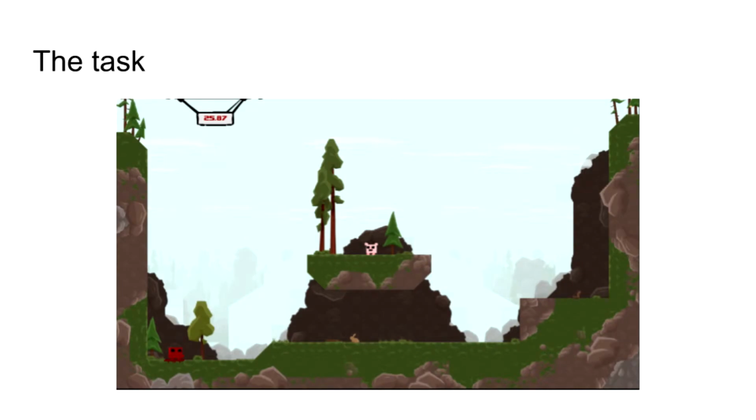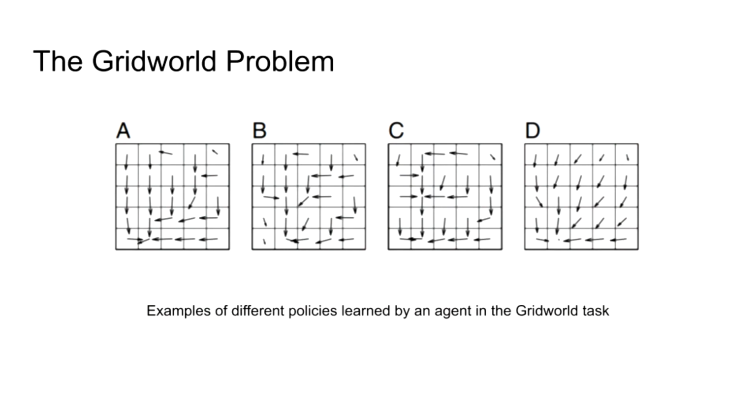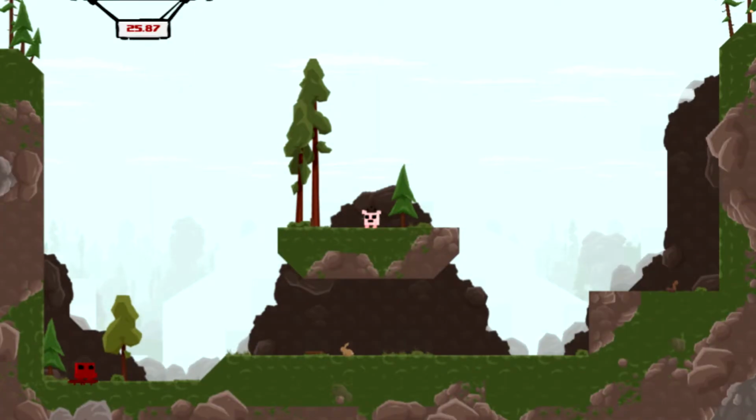The task that I chose is solving a commercially available video game called Super Meat Boy, in which the main character needs to jump on platforms across the level, avoiding obstacles in order to reach a goal. This task is similar to the grid world problem, which is a common test case for reinforcement learning. Similarly to the grid world, the agent can move in the 4 directions of the 2D level,